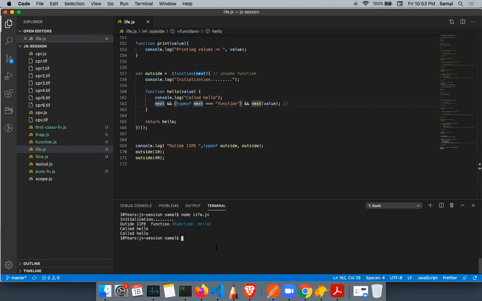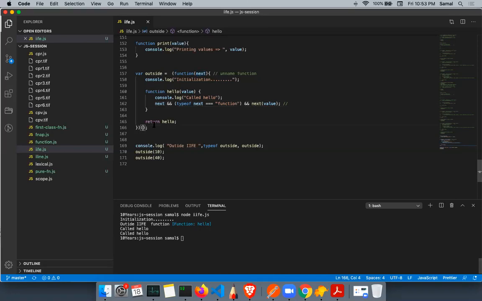If I run this, the code ran and no error came, but because you are expecting a function and you did not get a function, it did not run it. So you have defined a contract here: only if I get a function will I run it, otherwise I will not. I hope that is clear. Makes sense, right? So you define a function here and this is the contract: only if I get a function in the parameter will I run it.